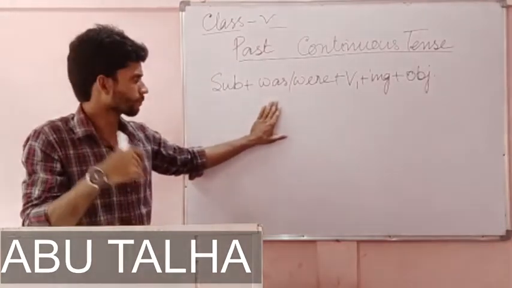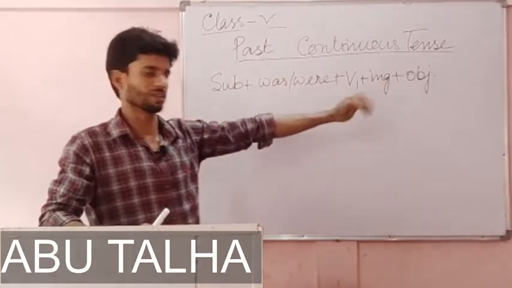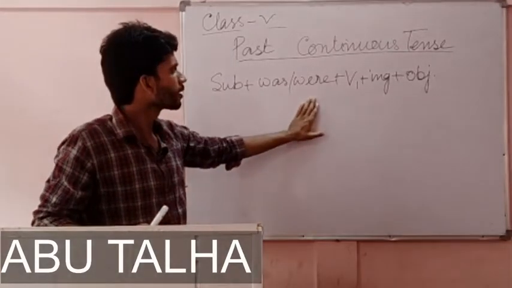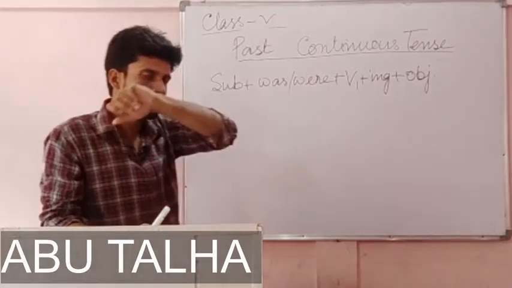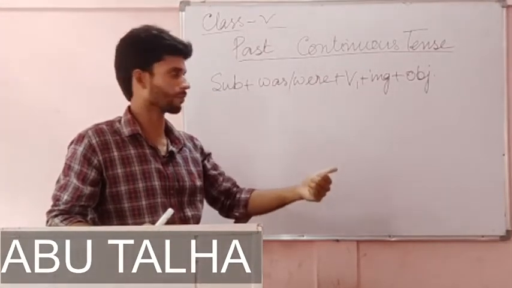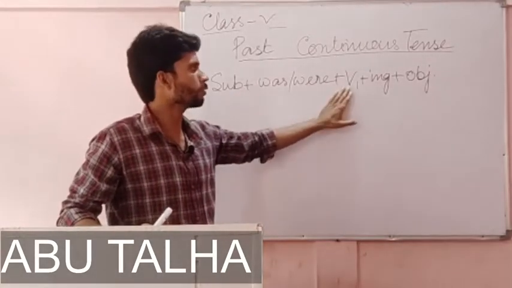This is the formation or the rule in which we write sentences in past continuous tense. Subject plus was or were plus V1. V1 means the first form of the verb, the present form of the verb, the main form of the verb. Subject plus was or were plus V1 plus ing.